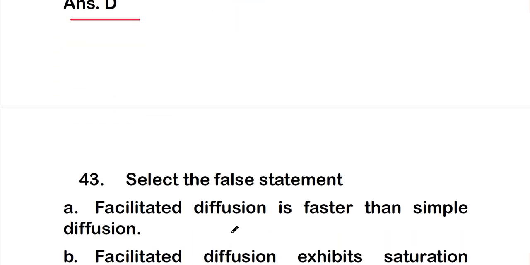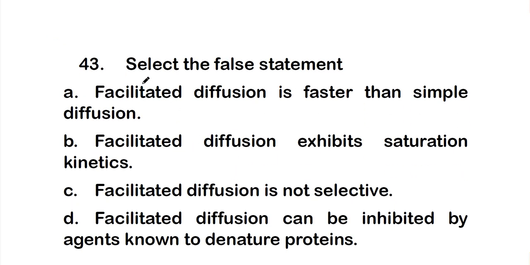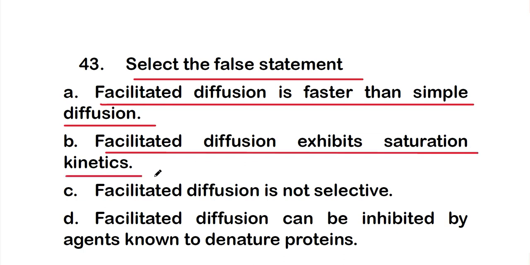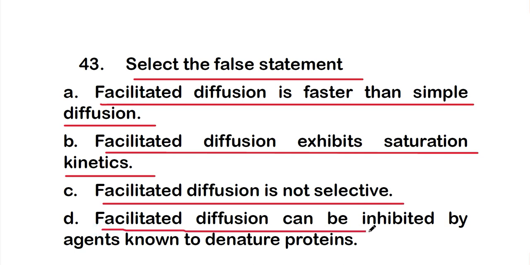Move on to the next question: select the false statement. Option A, facilitated diffusion is faster than simple diffusion; option B, facilitated diffusion exhibits saturation kinetics; option C, facilitated diffusion is not selective; or option D, facilitated diffusion can be inhibited by agents known as protein denaturants.